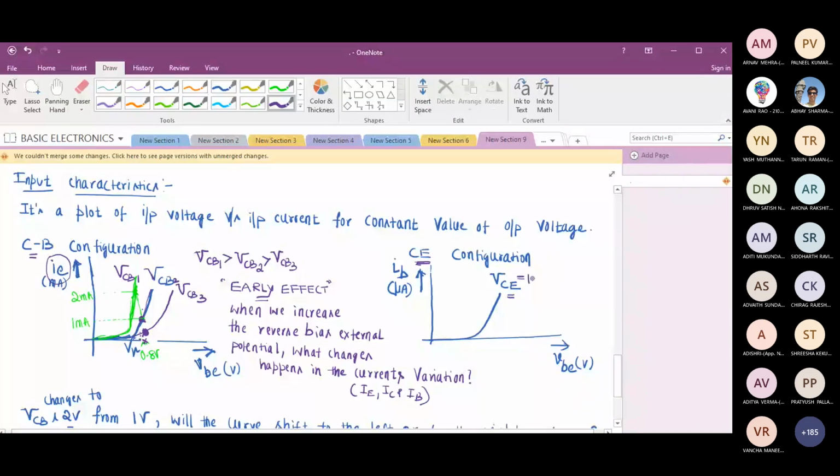If I raise this to 2 volts, what do you expect? Is the shape of this curve going to change? No, sir. We are still going to get exponential variation. But my question is, if I raise this to 2, will this variation shift to the left or to the right? Right, sir. Why? Justify. Why to the right?